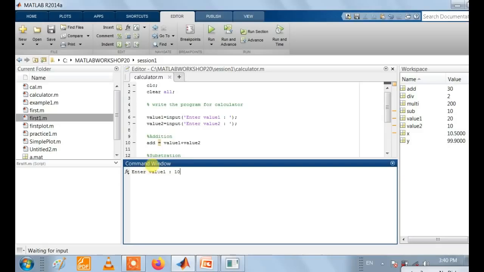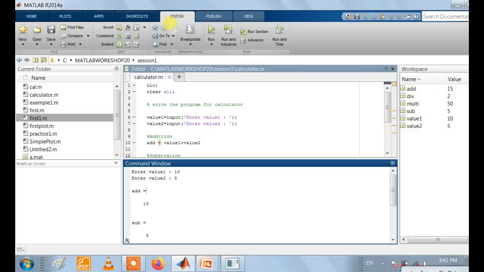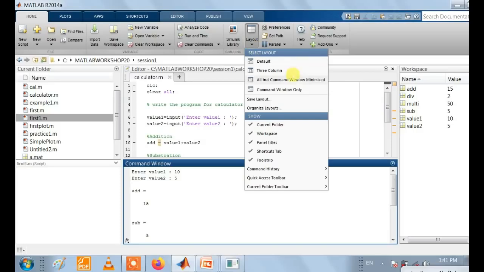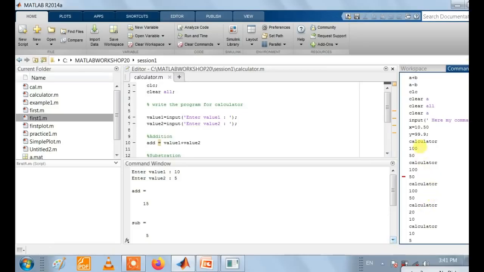Output appears in the command window. Enter value 1, 10, second value is 5, and we get the output. As soon as we enter the two values, these values appear in the command window, and previously x and y values are cleared from the workspace. So like that, this editor window's output appears in the command window, and all the variables which are stored in our program appear in the workspace. And the command history we can get from there. So these many commands we can use in our script, in our code.